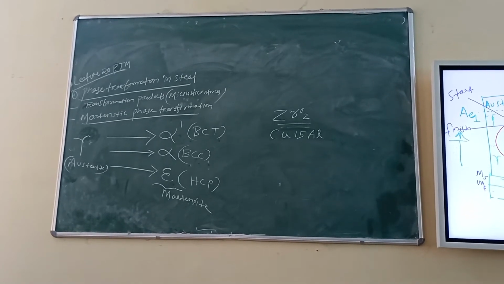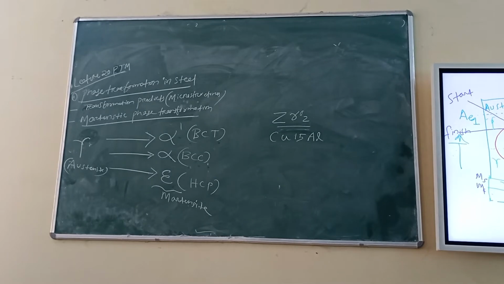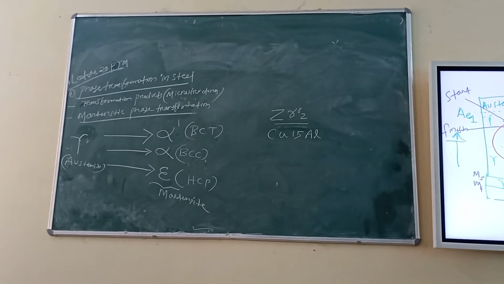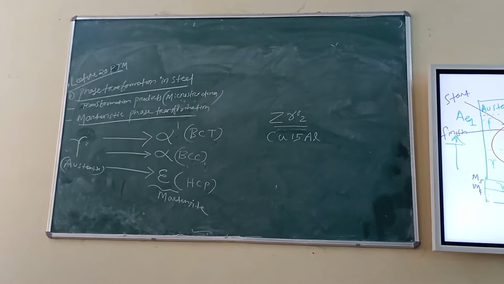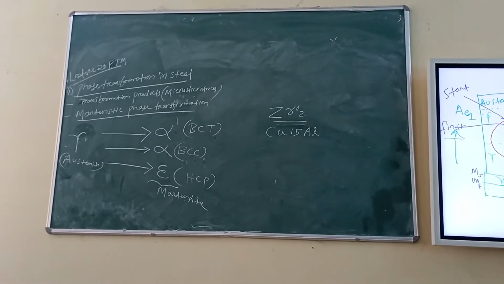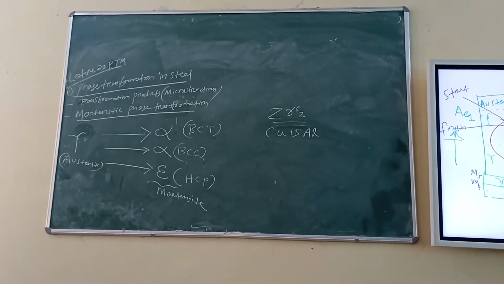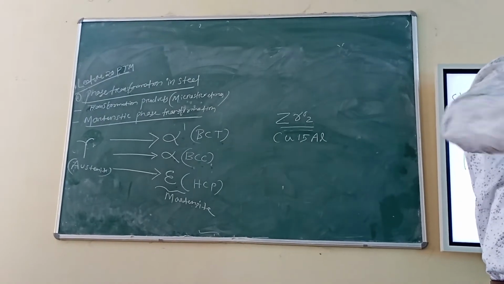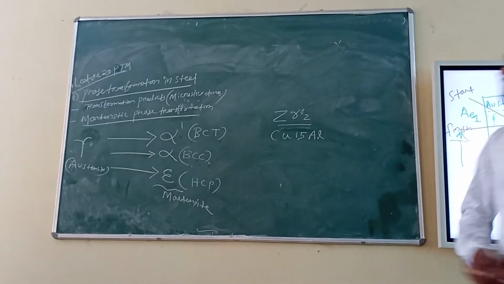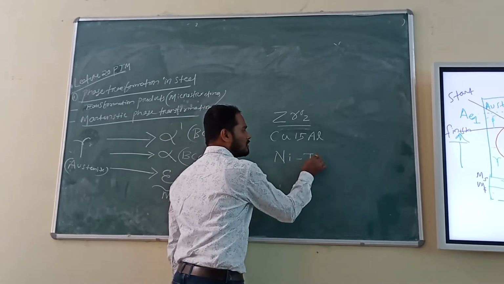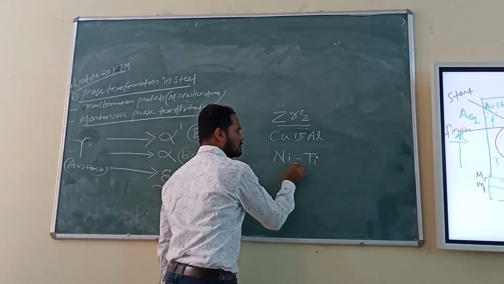So that means earlier people thought that only steel or only ferrous material undergoes martensitic transformation. It is not true. It can be seen in copper 15 aluminium alloy. Very interesting. That means non-ferrous alloys also show martensitic transformation, but not all. Another example I can write is nickel titanium alloy.